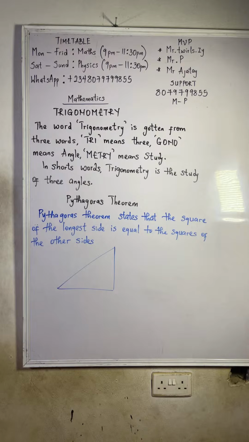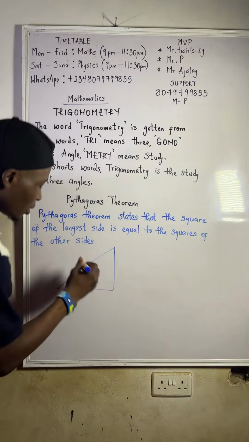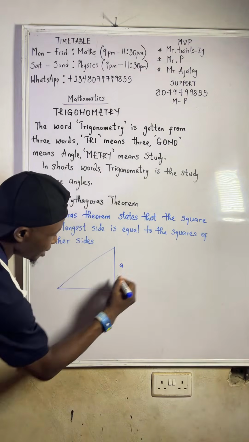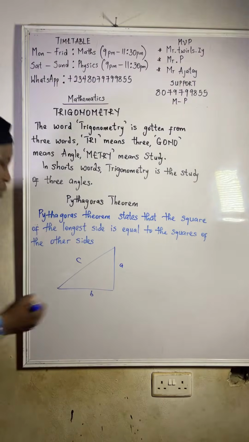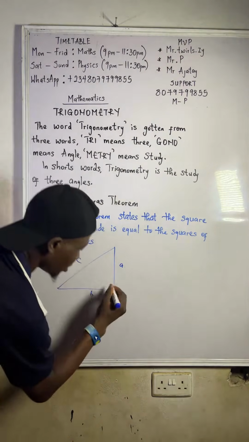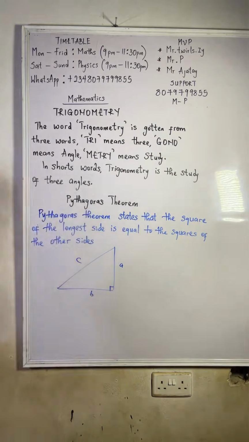Now look at it here. Where is our longest side here? Let me label it A, B, C. Now this is our right angle triangle. Now looking at it, which one do you think is your longest side here?